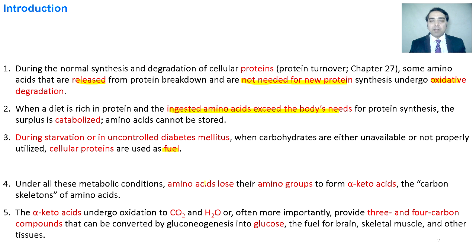Under all metabolic conditions, amino acids lose their amine group and are converted into alpha keto acids. These alpha keto acids produce energy and are finally converted into carbon dioxide and water. Amino acids are also converted into 3 or 4 carbon containing compounds that are utilized to make glucose through a process called gluconeogenesis.